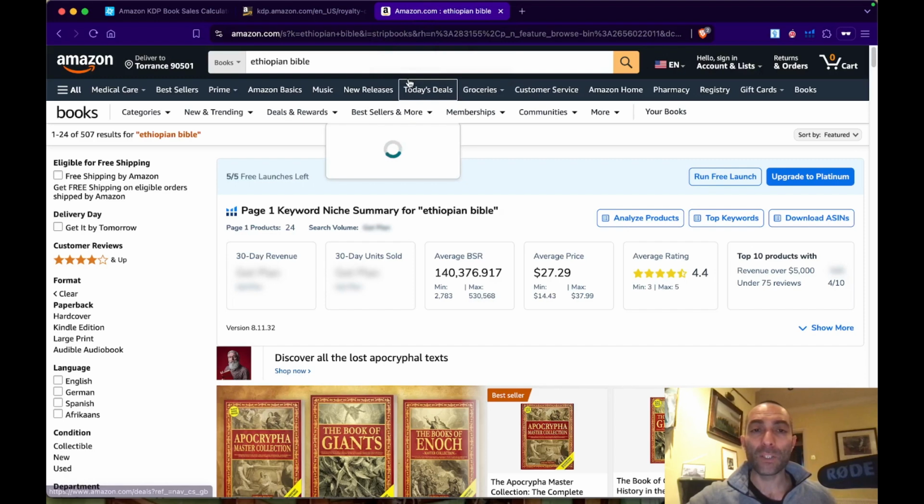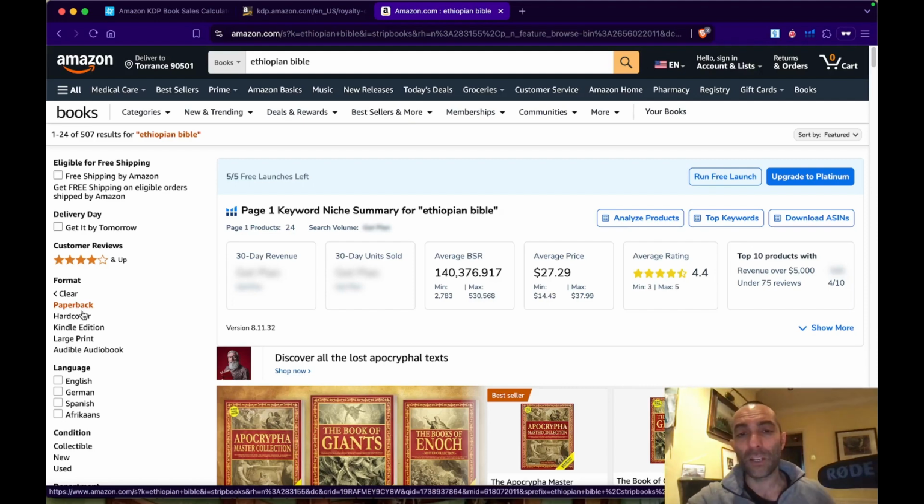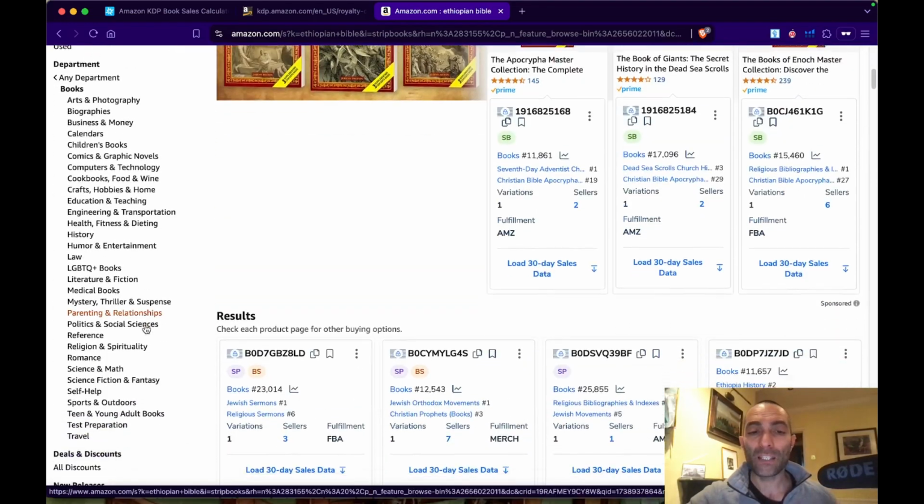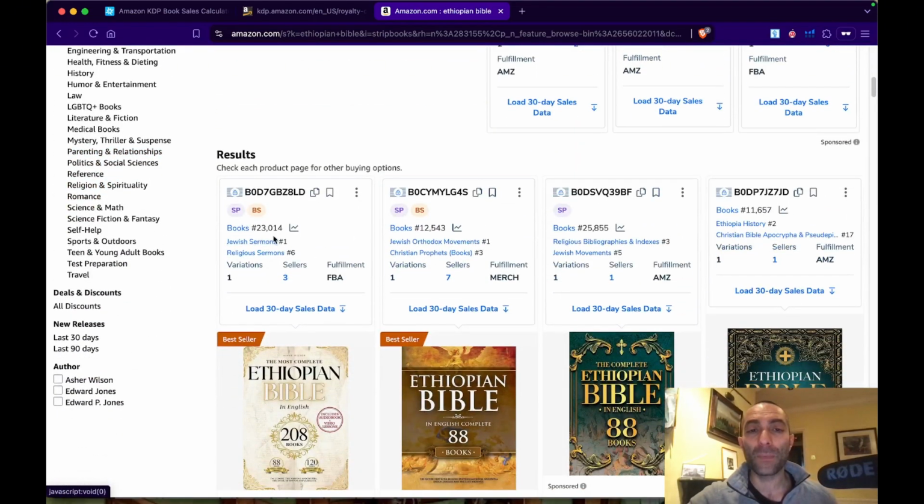Obviously the Amazon.com website with the search bar is my main thing. When I put any keyword here, I go to the left-hand side and click on paperback. I don't want to leave it unticked because when I'm looking at the BSR, the bestseller rank, I need to see the BSR only for the printed book. So it has to be the paperback. BSR is this number up here.